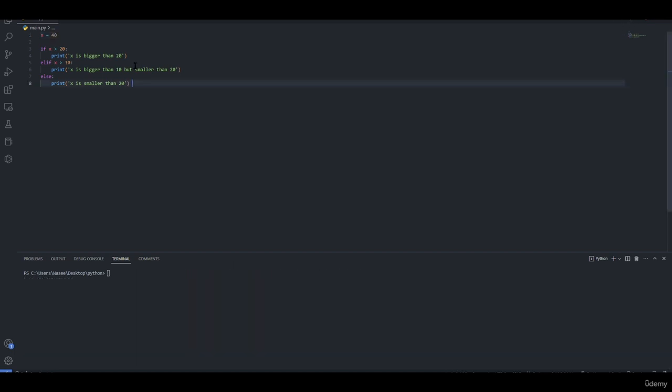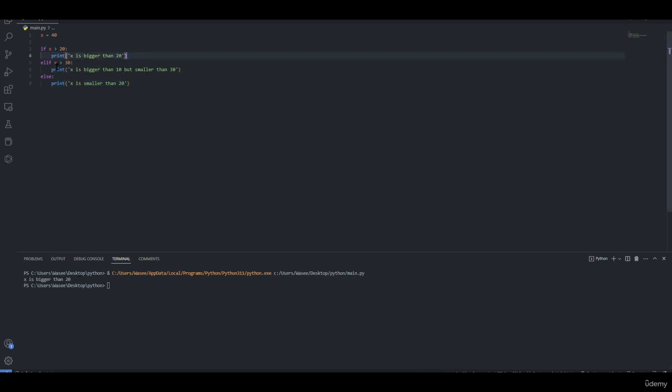One thing to be aware of in Python is that if you set your x to 40 and you want to know if your x, using an if statement, is bigger than 30, using this structure in here, Python will act as x is bigger than 20, since Python runs its script from the first line to the end. If we run the program, as you can see, x is bigger than 20.